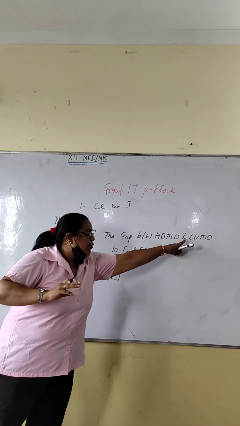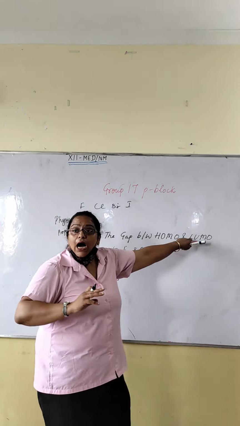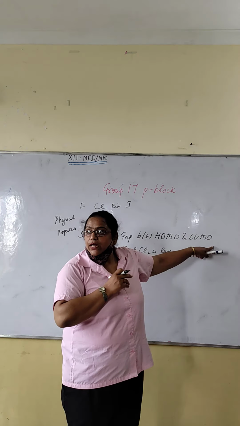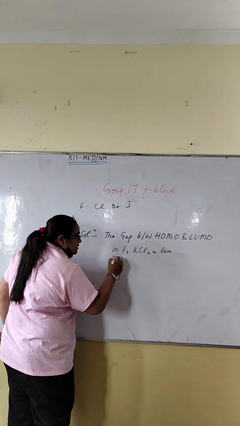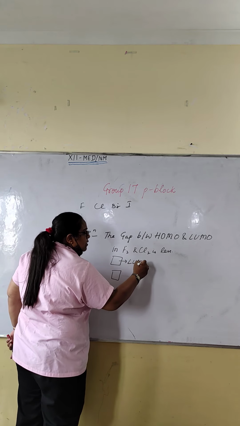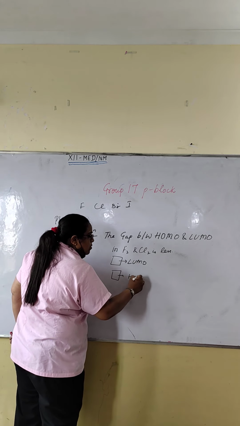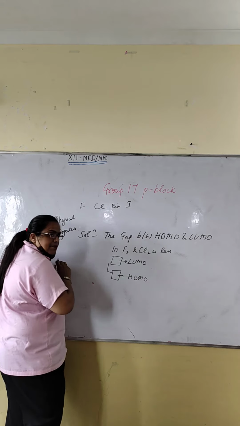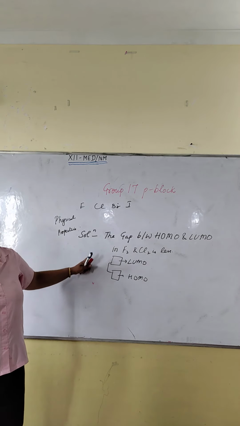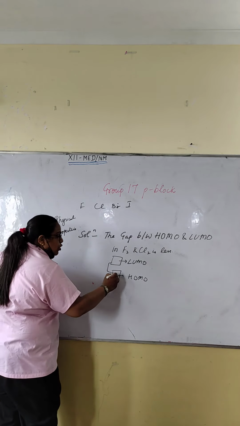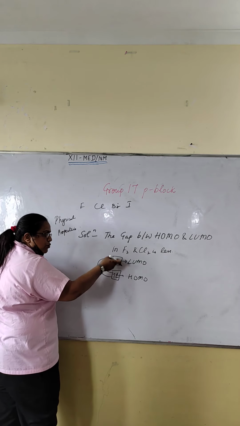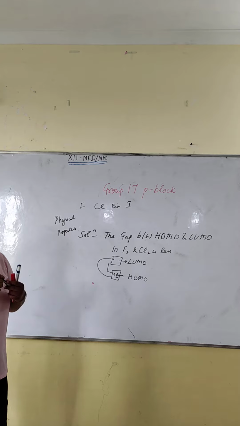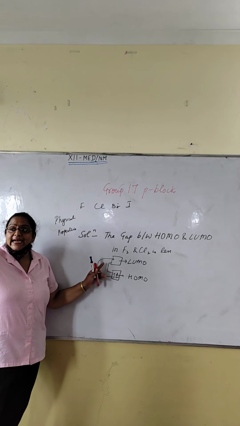And LUMO is the lowest unoccupied molecular orbital. Suppose this is LUMO and this is HOMO, the energy gap between these two orbitals is less. So electrons easily jump from HOMO to LUMO, and this is not the stable state.